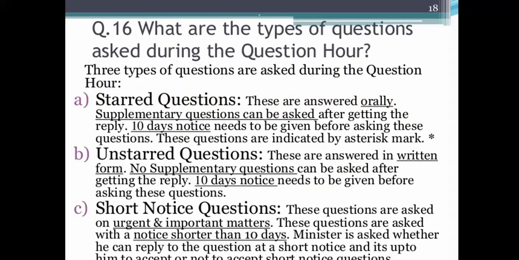Now, the types of questions asked in the question hour: starred question, unstarred question, short notice question. Starred question means the asterisk mark. For an asterisk-marked question, 10 days notice should be given before asking it. You can ask it orally on the floor of the house, in Parliament. That is called the starred question. The advantage is that the minister is required to answer at the same time.